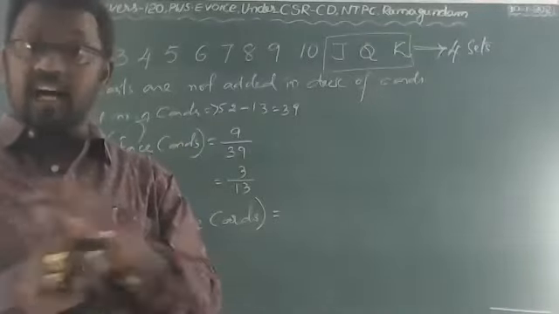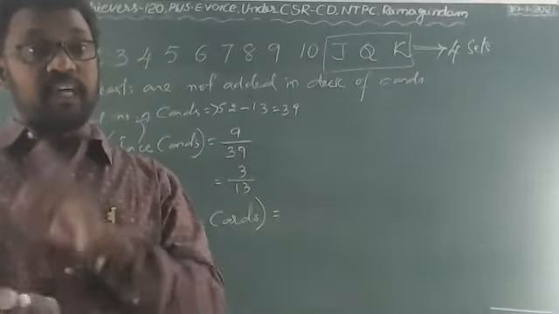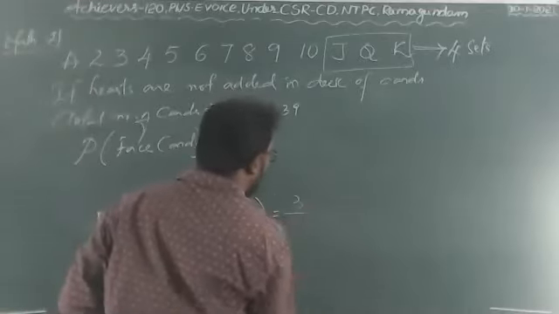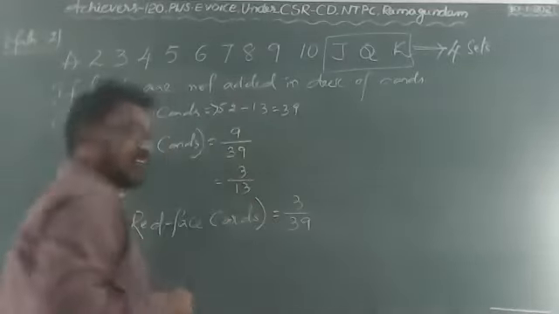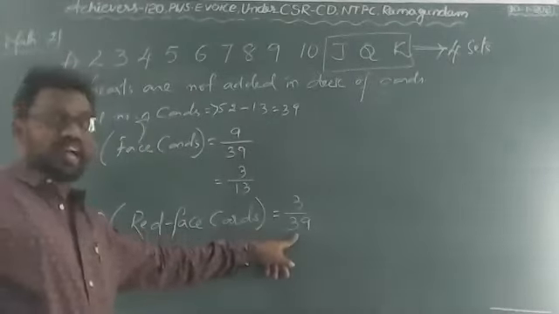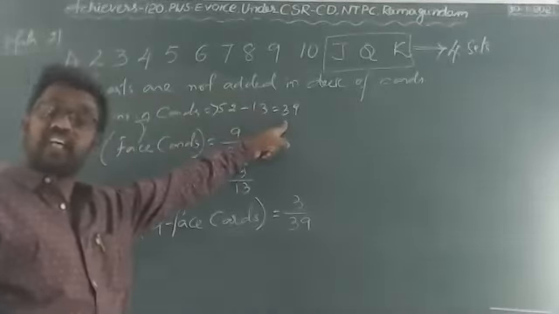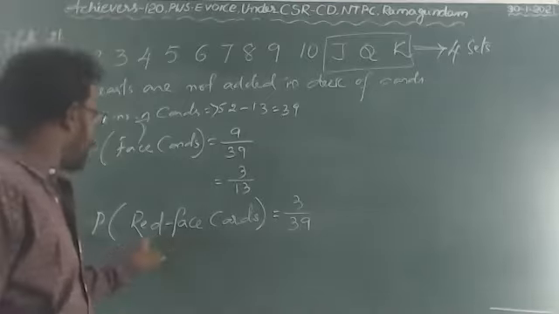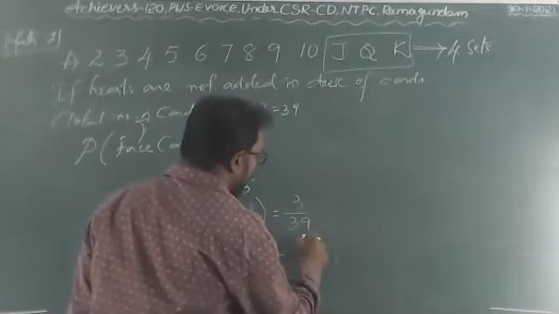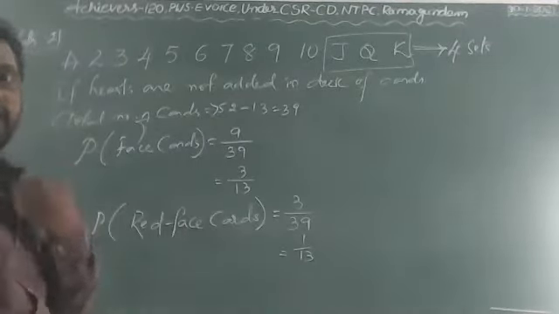So hearts are not there, the remaining is only diamonds. Diamonds are only 1 set. In 1 set, 3 cards will be there, out of how many? 39, because hearts are not added. Red face cards are only 3. Now 3 ones are 3, 3 13s are 39. So 1 by 13 is the result.